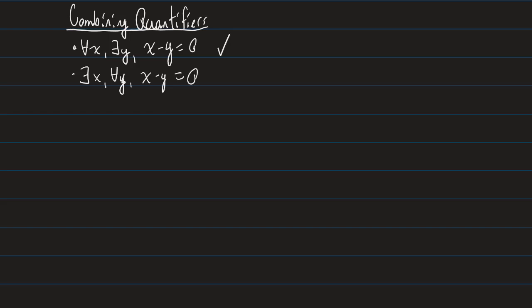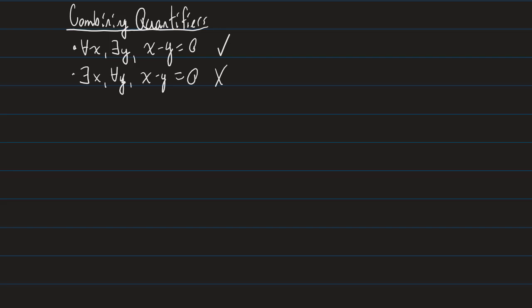I'm going to say this again because the difference between these two statements is minuscule and very hard to pick up on at first, but it matters. So the first statement says, for all x, you can choose a y where the statement is true. The second statement says, you can choose an x that will work for every single choice of y. So whenever you choose x, that is fixed for all y. In the first statement, you have more freedom to choose different y's. If somebody gives you an x, you just choose a different y. For the second statement, once you choose an x, you're locked in. It better work for all y, right? So this statement is not true.